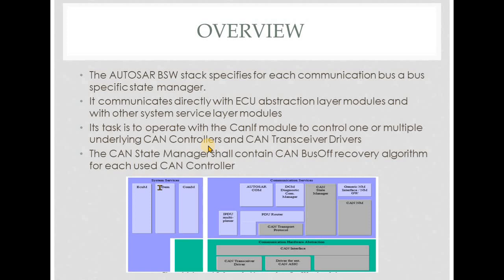The main task of this CAN SM module is to operate along with the CAN IF module to control the underlying CAN controllers and the CAN transceiver drivers. And it also plays a very important role in the CAN bus-off recovery mechanism.